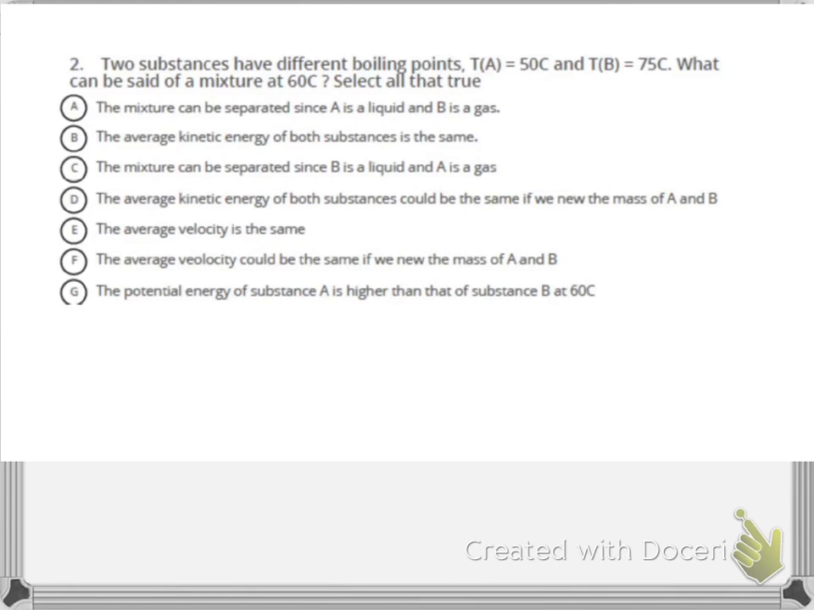So we start off with two substances that have two different boiling points, A and B, one at 50 C, one at 75 C. And then the question is, at that pressure, wherever those boiling points were determined, what can be said about the mixture at 60 degrees C? Select all that are true, meaning that there's probably more than one answer that's true.